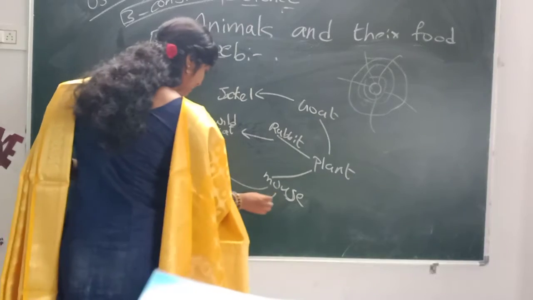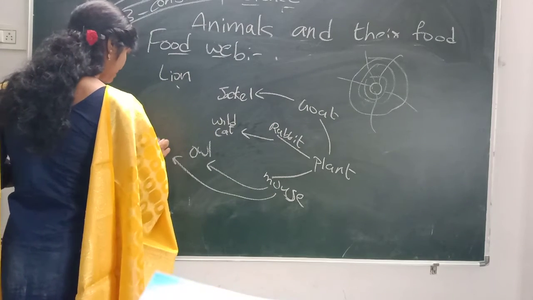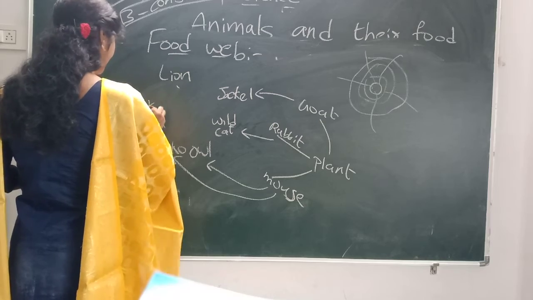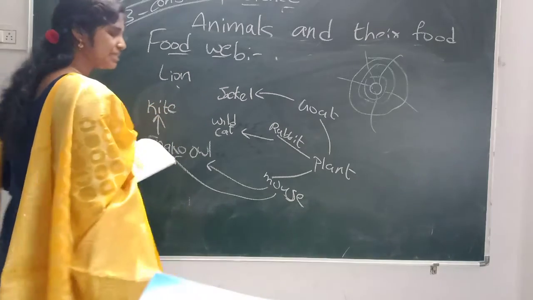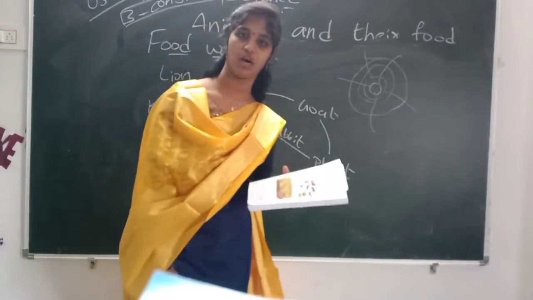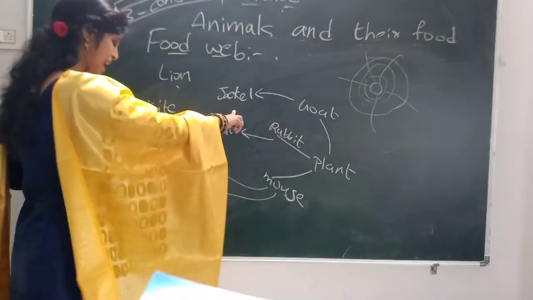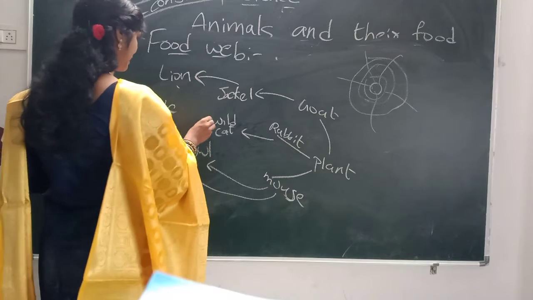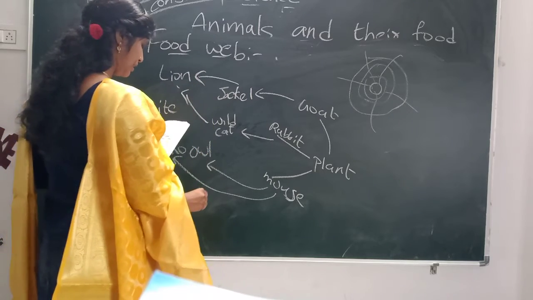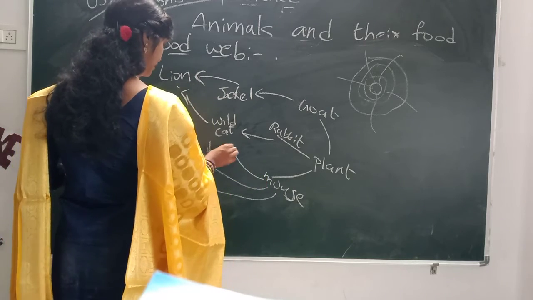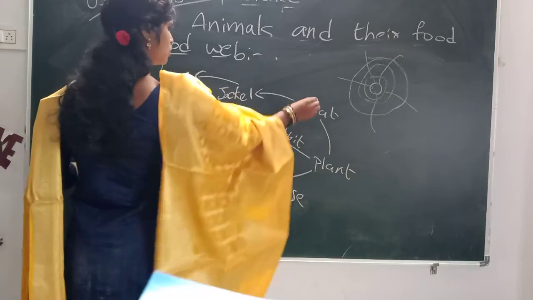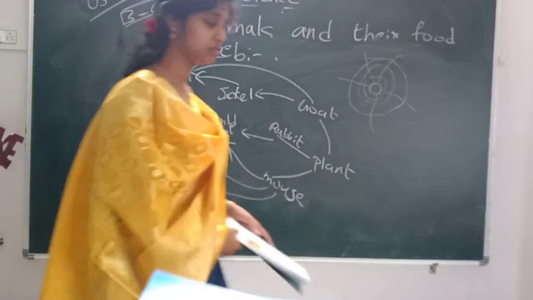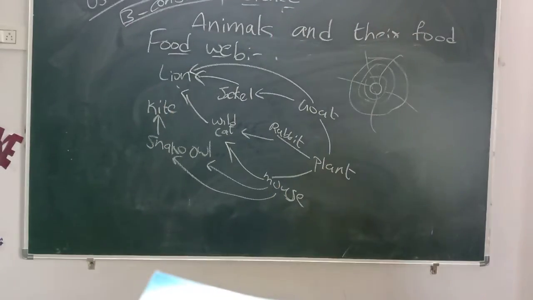Again, which one was connected with the snake? The snake will be eaten by the kite. A kite is a bird like an owl. Okay? The jackal is again eaten by the lion, and the wildcat is again eaten by the lion, and the mouse will also be eaten by the wildcat. The goat will be eaten by the lion.